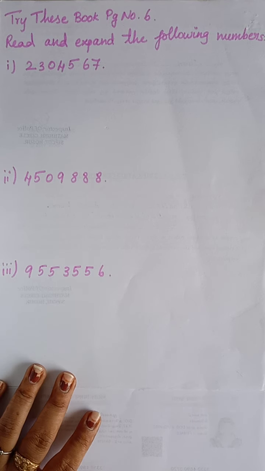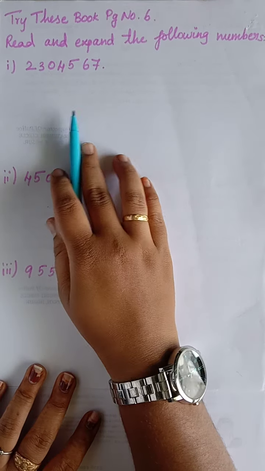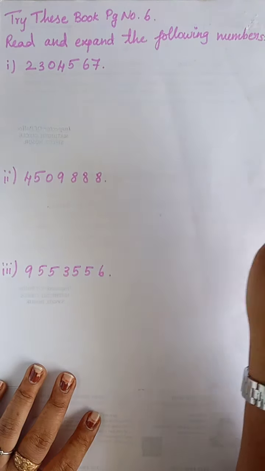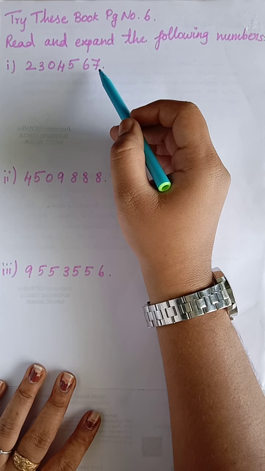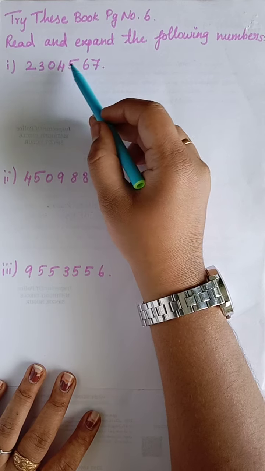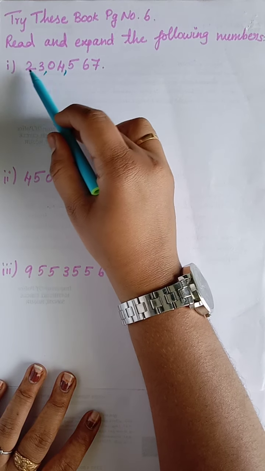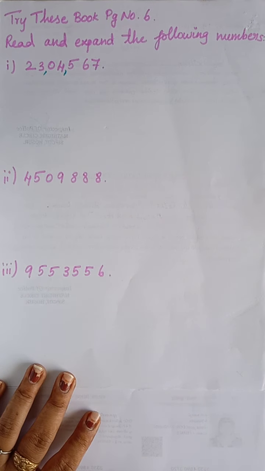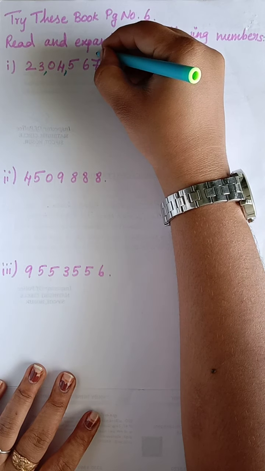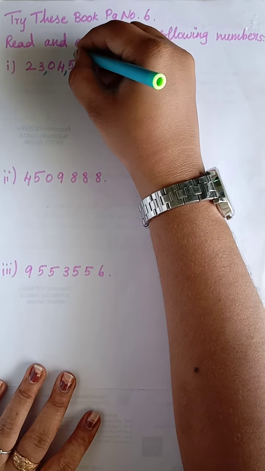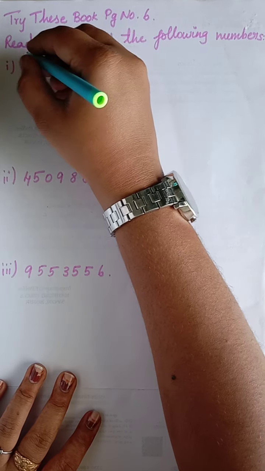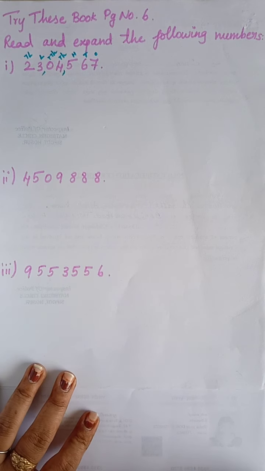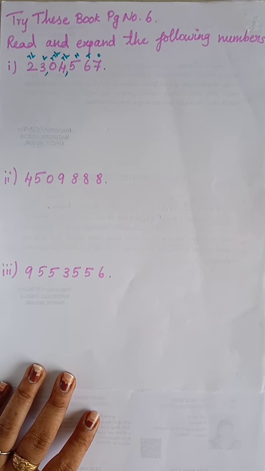Now the first thing is, we have to write the place value for the first sum, and before that we have to put commas. In the Indian system we have to put commas from the right side. That is 1 2 3 comma 1 2 comma 1 2. Now the next step is to write the place value. So writing the place value here: ones, tens, hundreds, 1000, 10,000, lakh, 10 lakh.